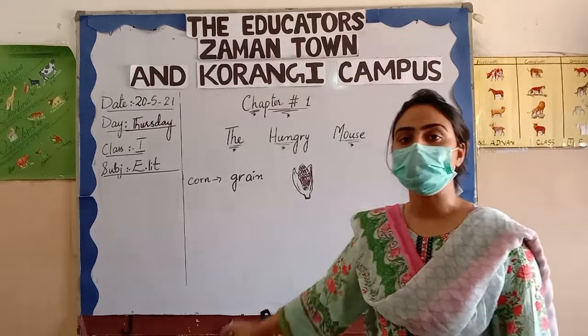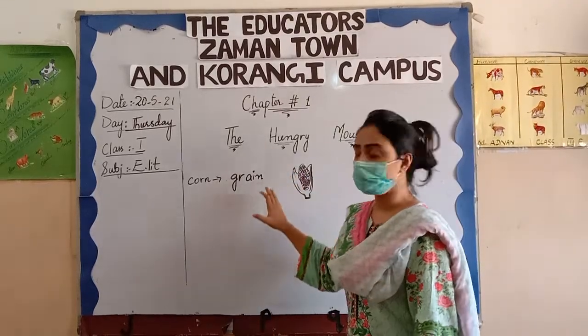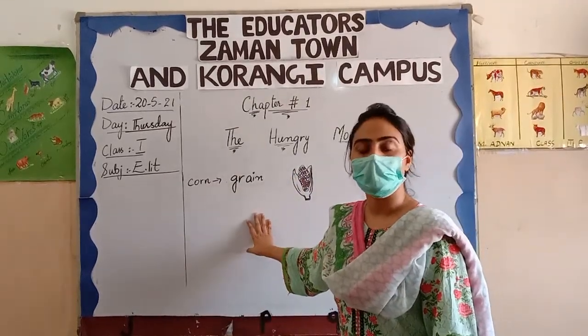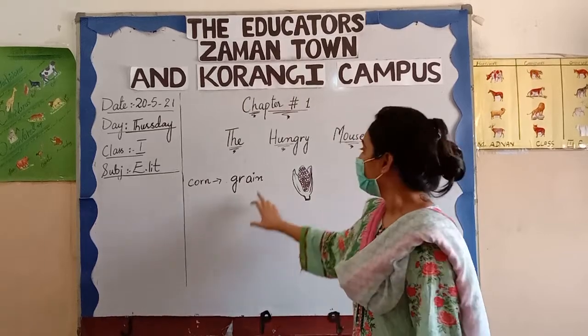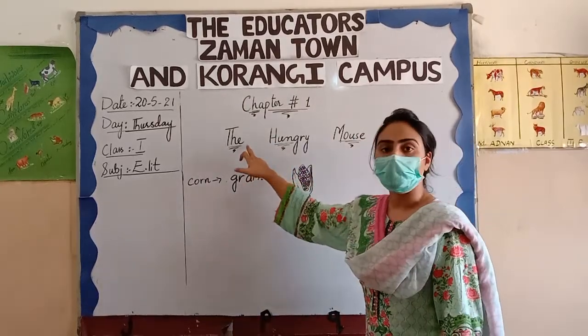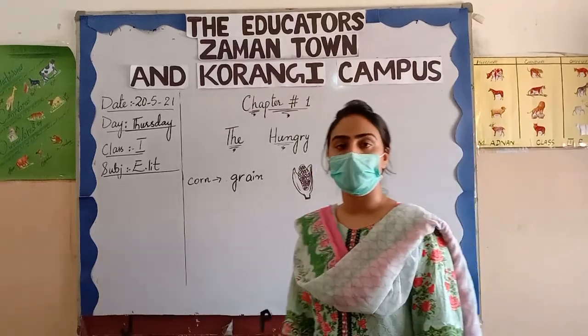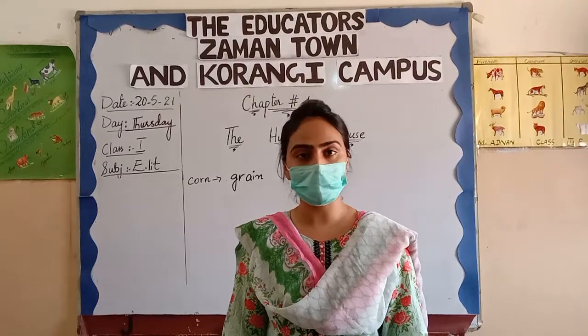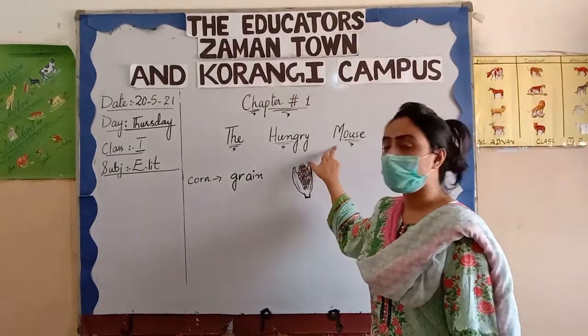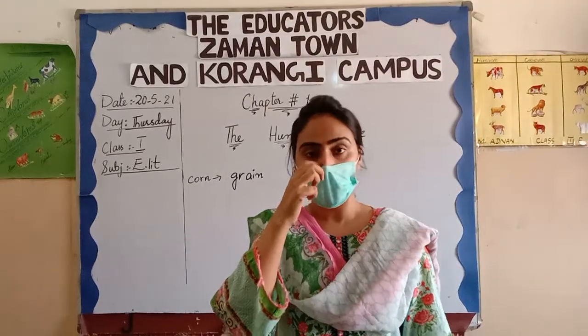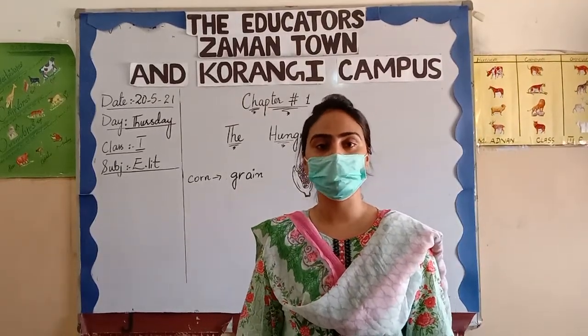Today we will read chapter number 1. We have a very interesting story in this chapter. The chapter name is The Hungry Mouse. Have you seen a mouse? What is a mouse? A mouse is an animal. I know you have seen a mouse.